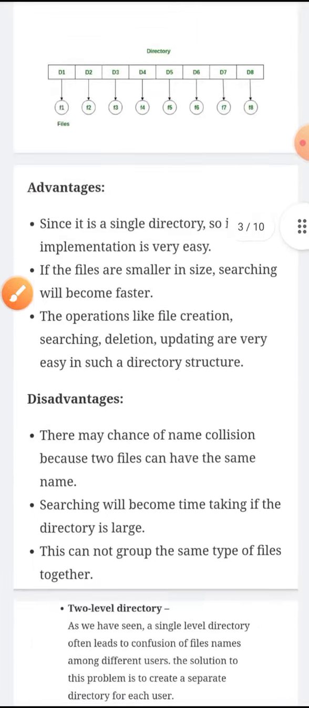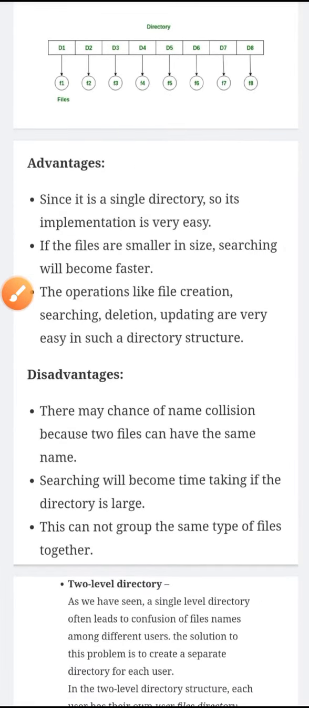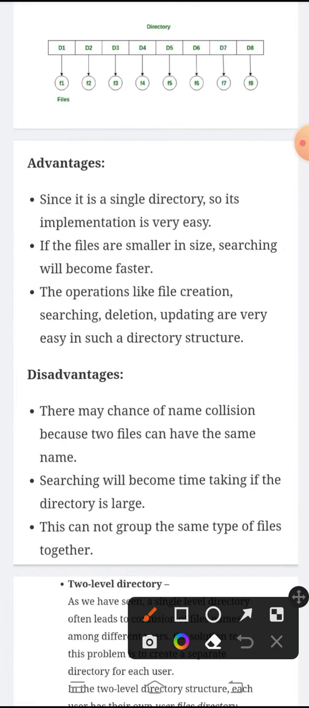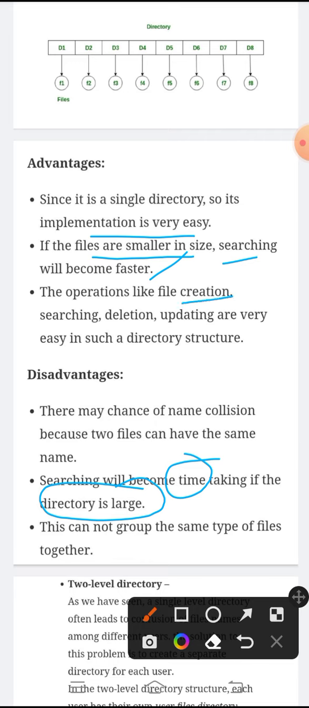Then coming to the advantages, since it's a single directory, its implementation is very easy. If the files are smaller in size, searching becomes faster. If the files or the directory is large, then it will take time to search. The operations like creation, searching, deletion, updation are very easy in this directory structure.